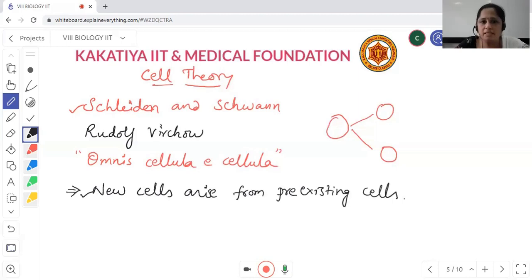So these are the two points which we see in cell theory. Cell theory was put forward by three scientists, Schleiden, Schwann and Rudolf Virchow. What are the two points explained in this cell theory? The first is that all organisms are made up of cells. The second is that new cells arise from pre-existing cells, right? So this is about the cell theory.